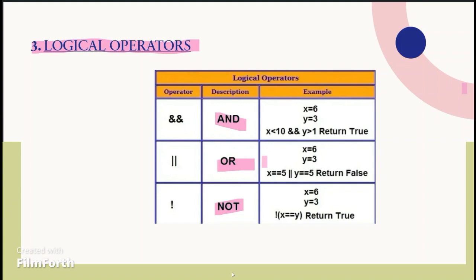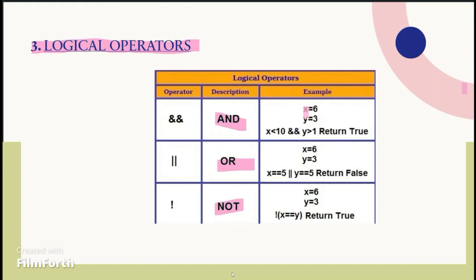Logical and returns true if both the conditions are true. Logical or returns true if at least one of the conditions is true. Logical not reverses the result of a condition. If the condition is true, it becomes false, and if it's false, it becomes true.